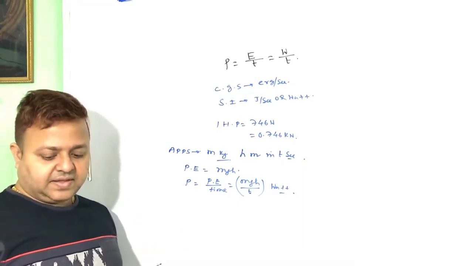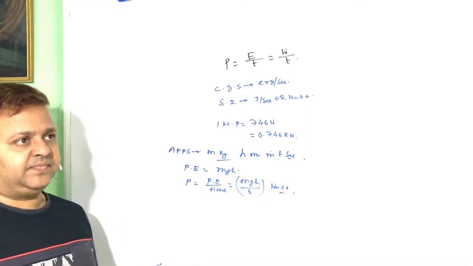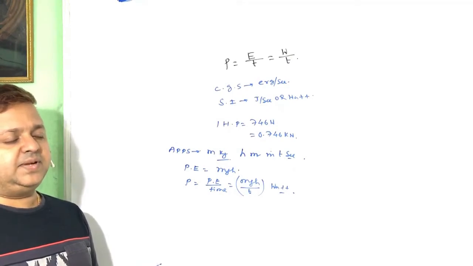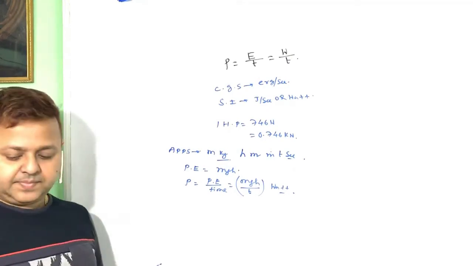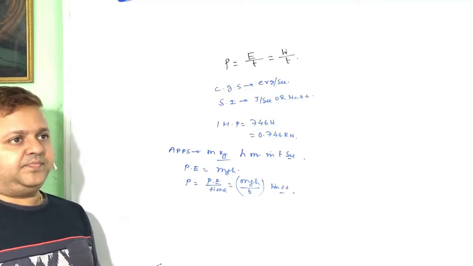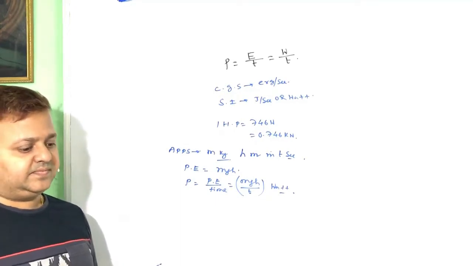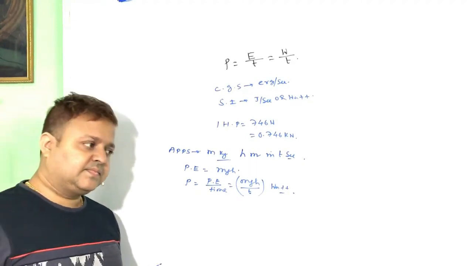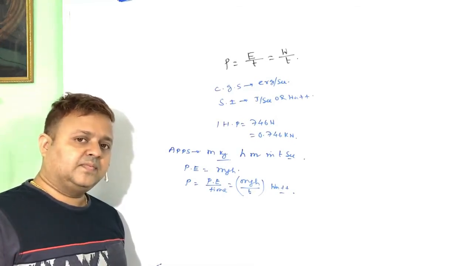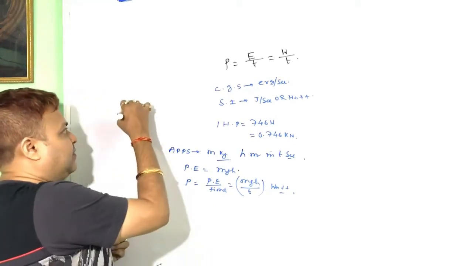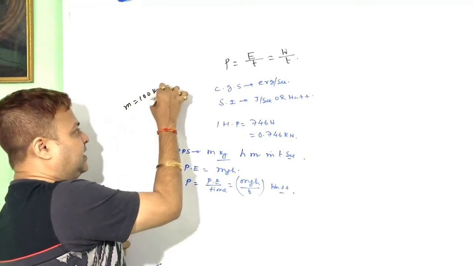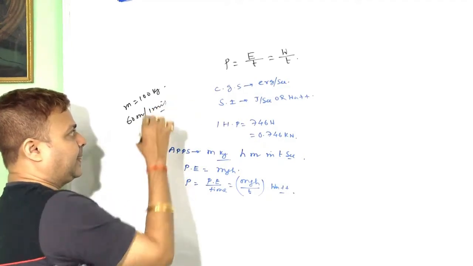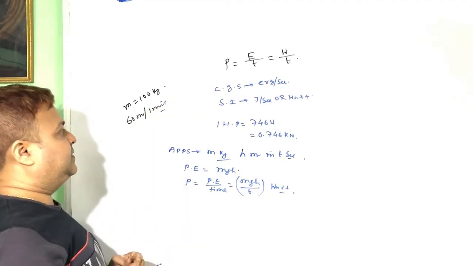For example, a machine is lifting a load of mass 100 kg to a height of 60 meter in 1 minute.